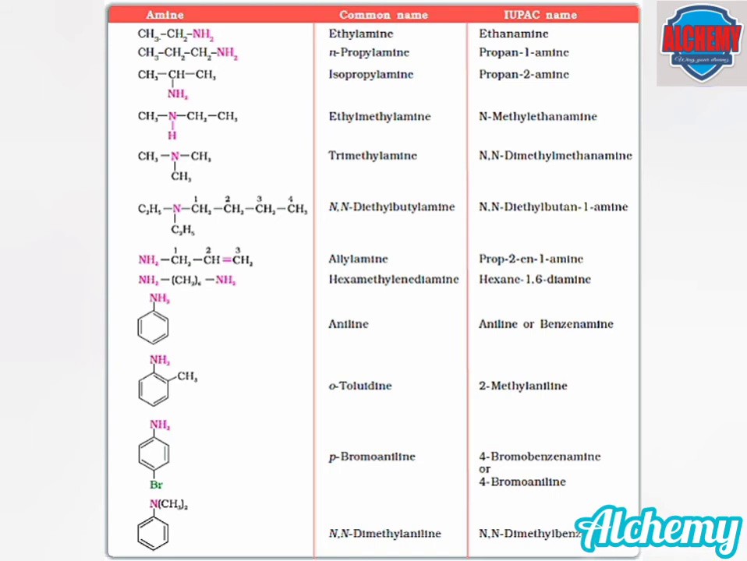In the case of substituted aniline, the numbering is done in such a way that the carbon atom on which nitrogen is attached is number 1. So the next compound is named as 2-methyl aniline. And the next compound as 4-bromo-benzenamine or 4-bromo-aniline. The last compound is a tertiary amine and it is named as N,N-dimethyl benzenamine.